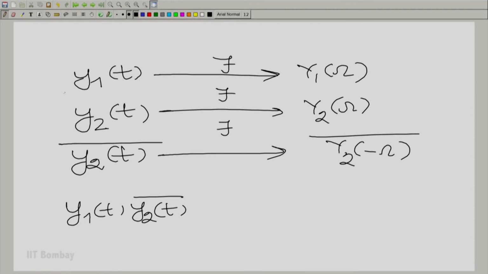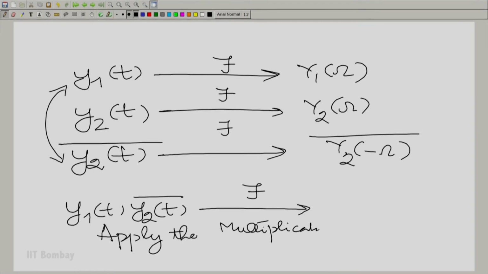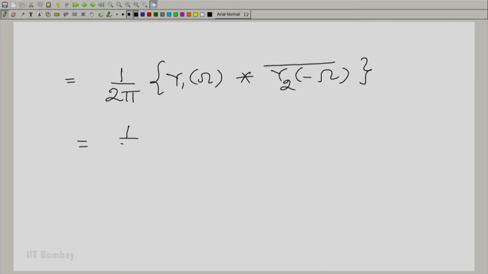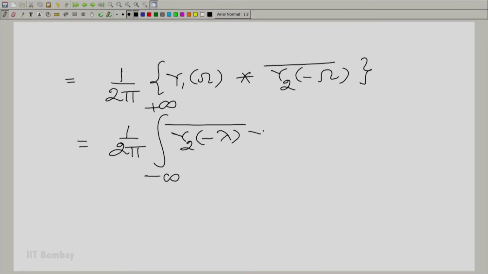We will take the product of these two, and not Y1 and Y2, and we will apply this theorem that we just derived in the previous session. We will call it the multiplication theorem. So, apply the multiplication theorem. What would we get? Well, simple. It is going to be essentially 1 by 2 pi, the convolution of Y1 and Y2 bar at minus omega, and this we can write down. Simple.